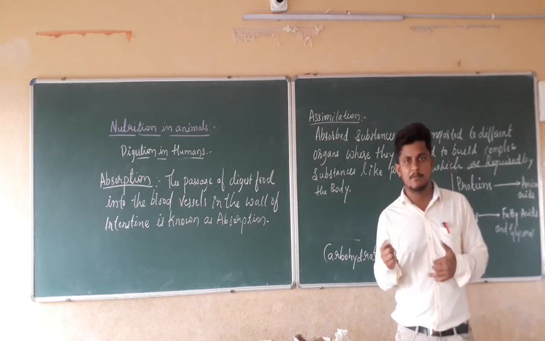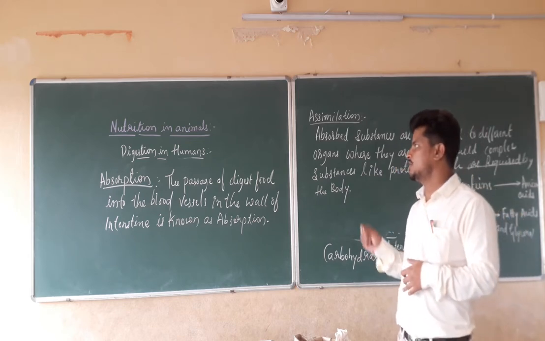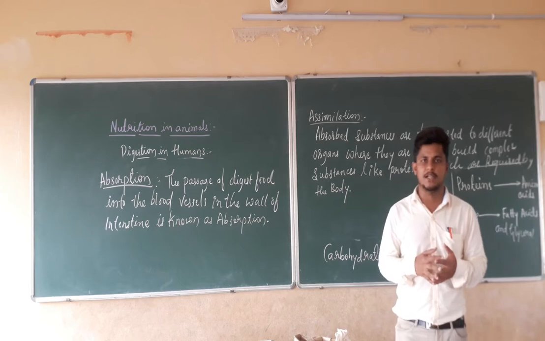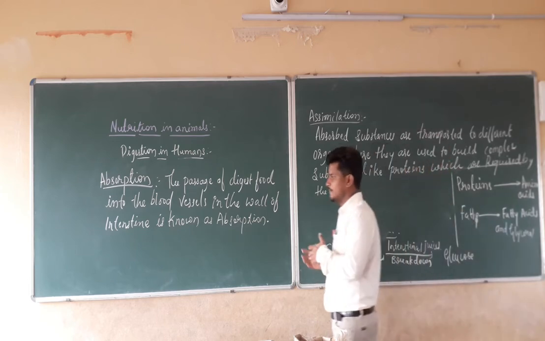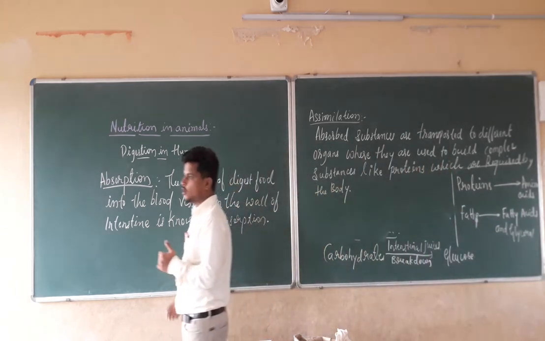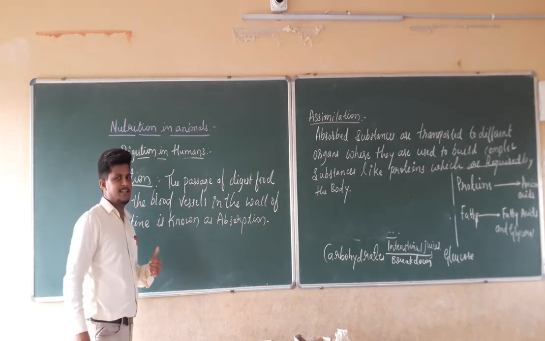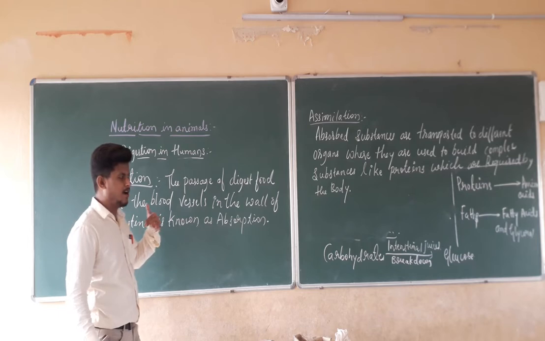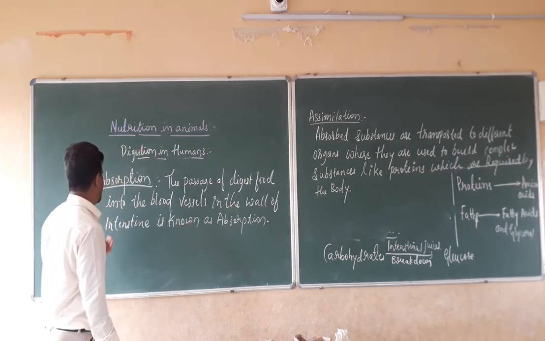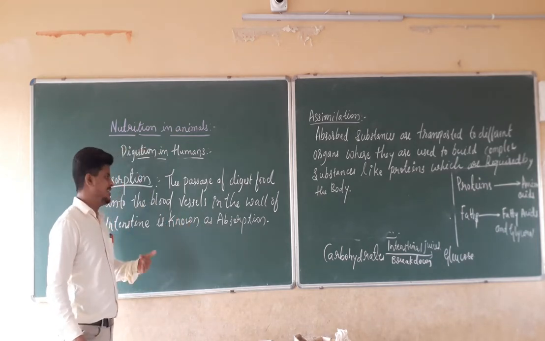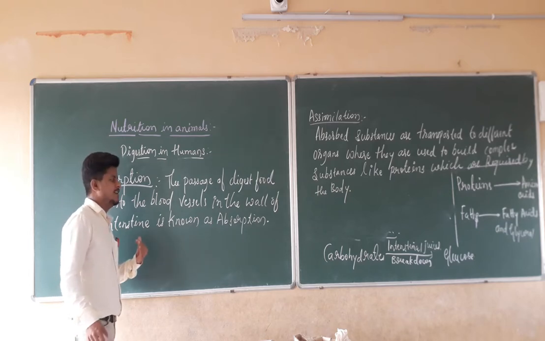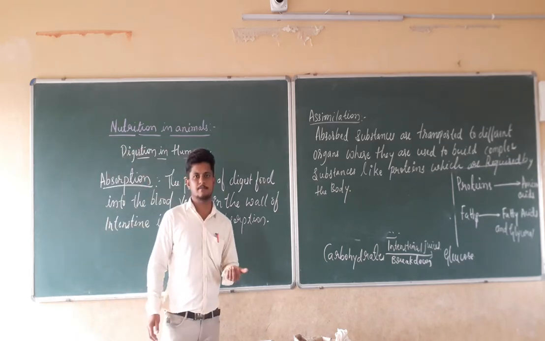It is happening in the small intestine itself, by the process named absorption. So what is absorption? Absorption is the passage of the digested food into the blood vessels in the wall of the intestine.